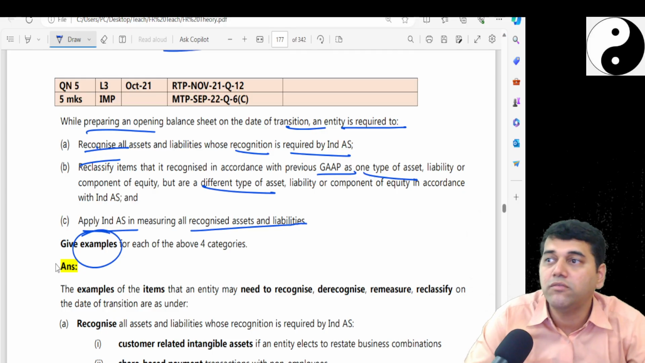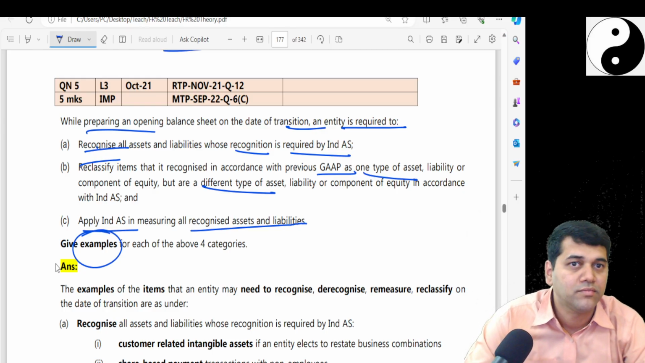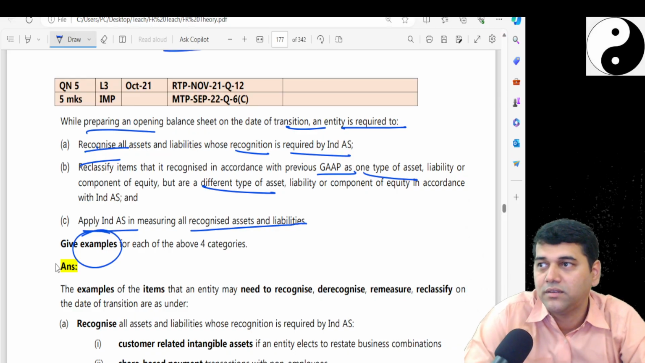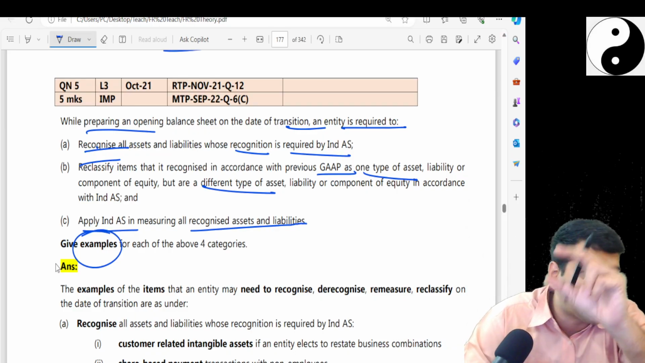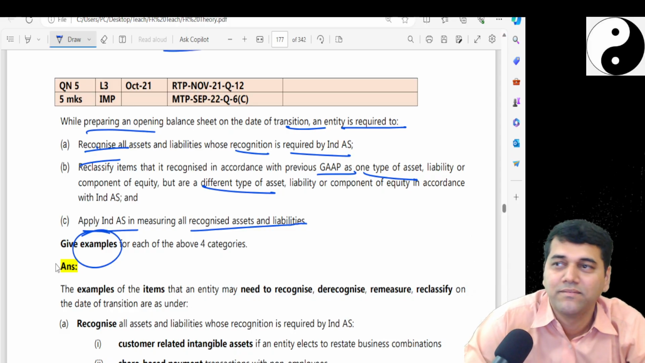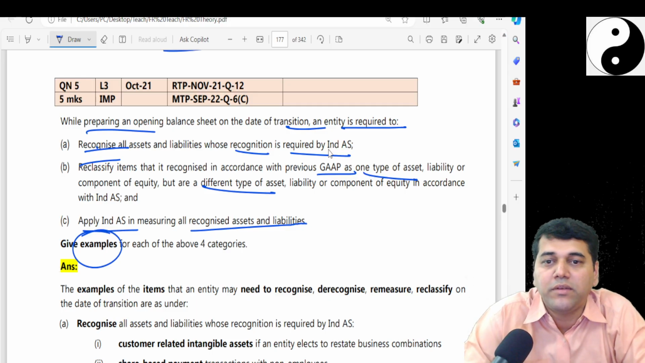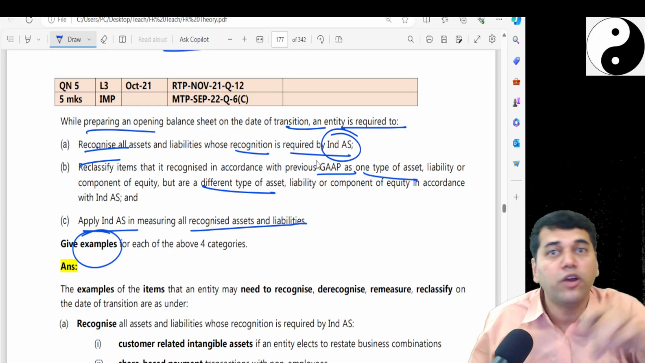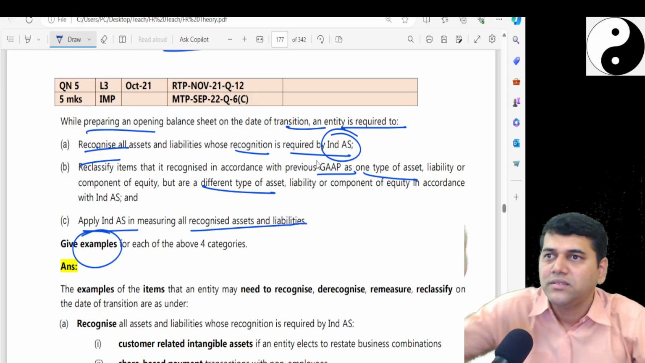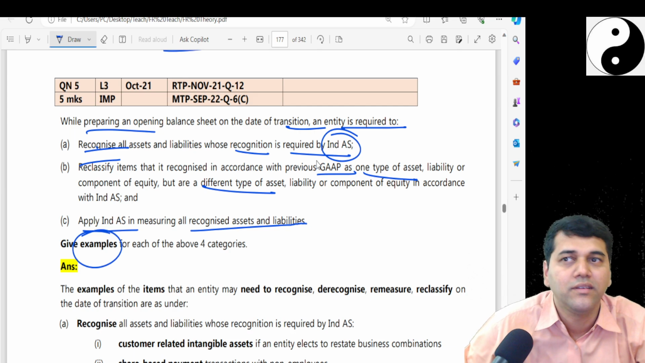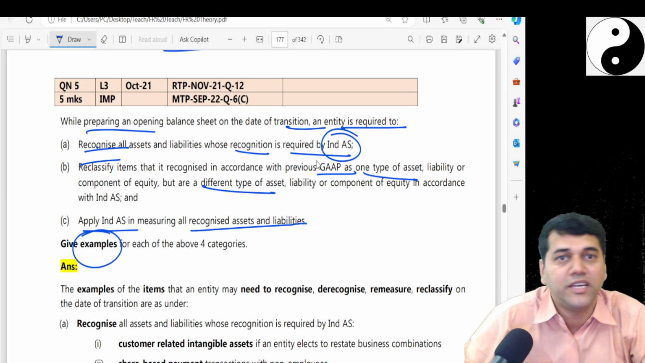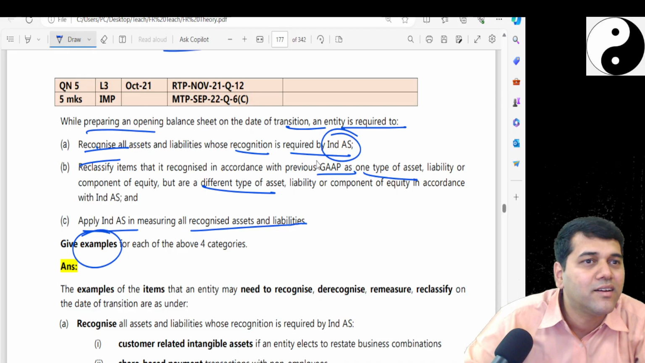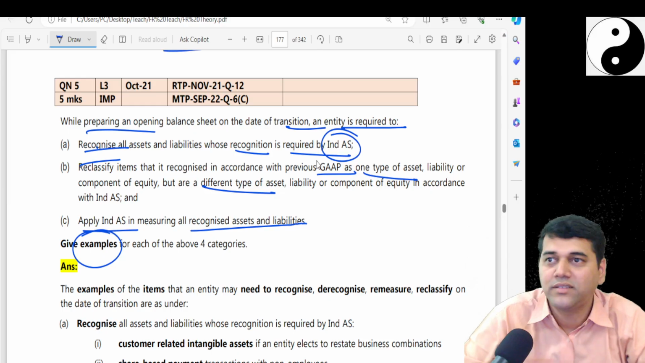This is the theoretical version of the reconciliation you have done. In that reconciliation, have you written derecognize, reclassify, remeasurement? They are asking, can you give some examples of what may come there? That means recognize all assets and liabilities whose recognition is required, like as per the accounting standard you didn't recognize it, but under the new standard you have to recognize it. Do you have any example? Just now we did, decommissioning liability. Intangible assets, certain intangible assets were not permitted; Ind AS says recognize it. Which one? Government grants. Certain things will come now.